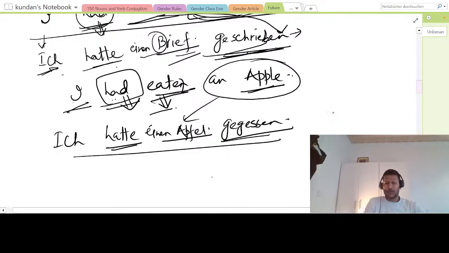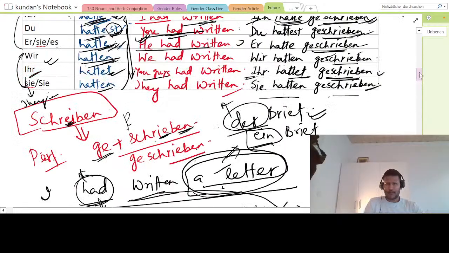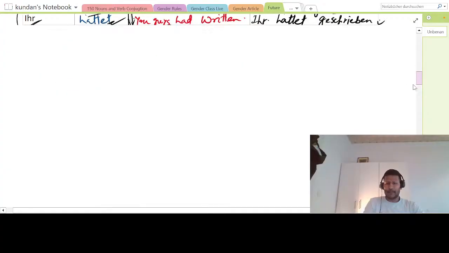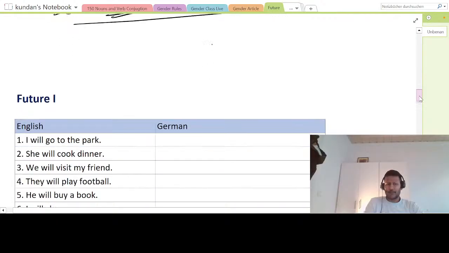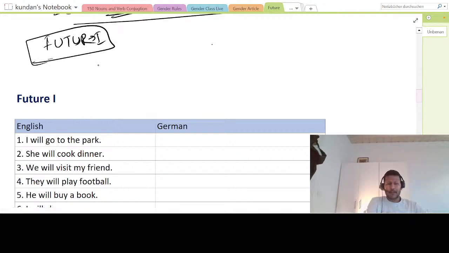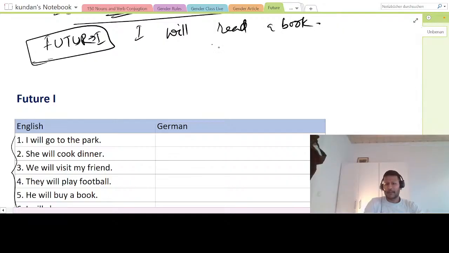And now let us go to the most important topic for today, okay? That is the future form. This Futur eins we will see now. This is very simple. What you have to keep in mind, we will practice 5 sentences and then we will call it a day. So before that, first you have to understand how the sentence structure will be. So in English, we say I will read a book. Okay, this is the structure.